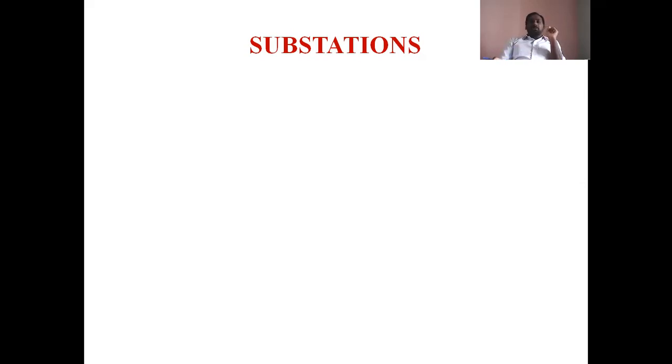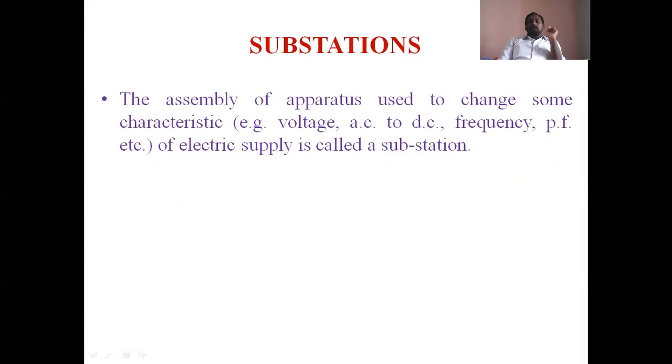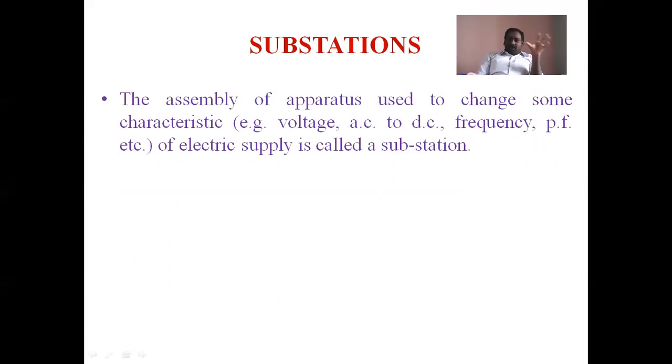That's why a substation can be defined as an assembly of operators. This assembly of operators is used to change some characteristics of electrical power supply. What are those characteristics?